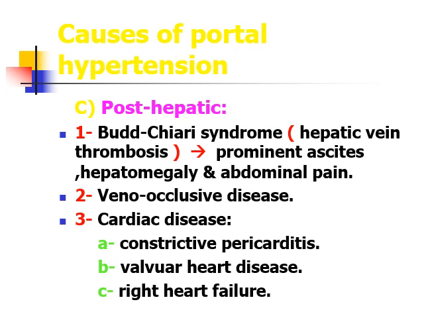Other causes of post-hepatic portal hypertension are veno-occlusive diseases and sometimes cardiac diseases may lead to post-hepatic portal hypertension. These are the cardiac pathology which increases pressure on the right side of the heart, thereby transmitting increased venous pressure to the inferior vena cava and then to the hepatic vein and finally to the portal vein.